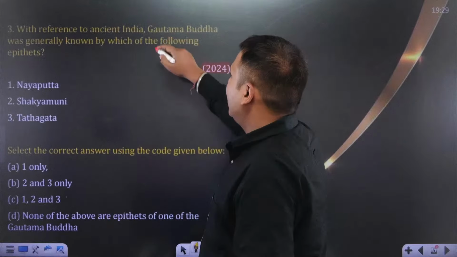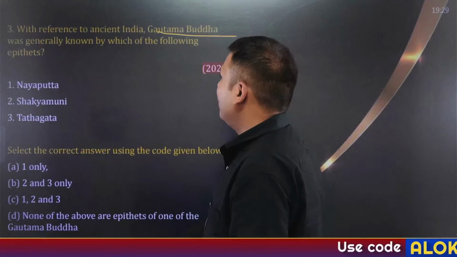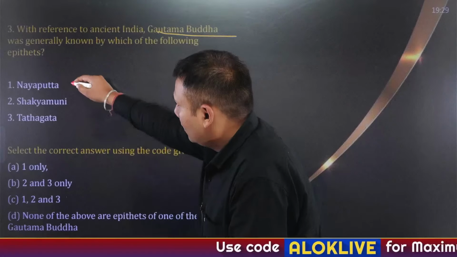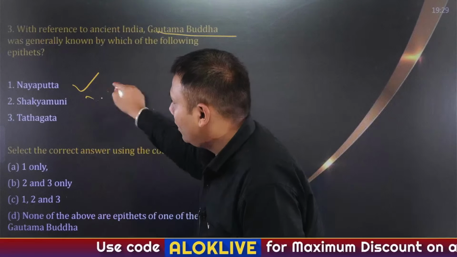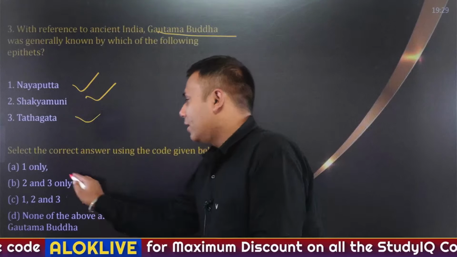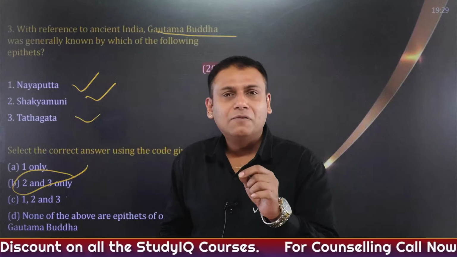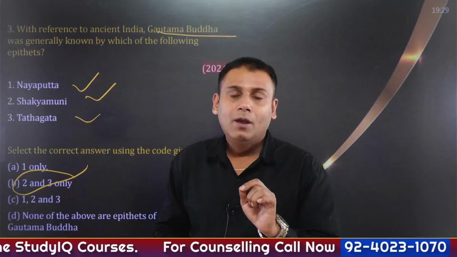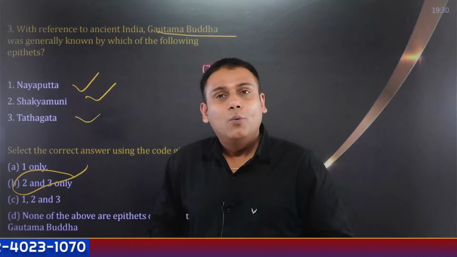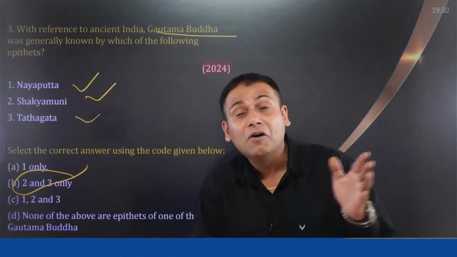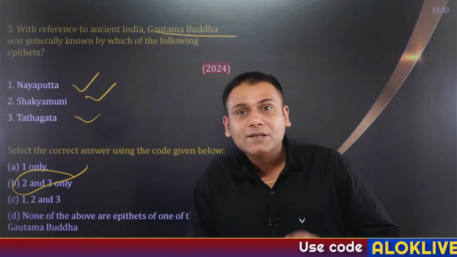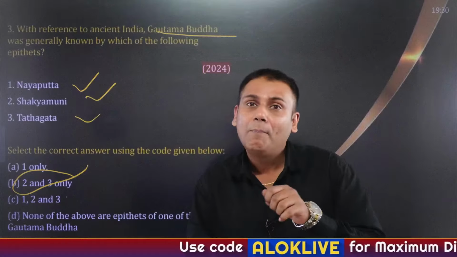Now, with reference to ancient India, Gautam Buddha was generally known by which of the following epithets? Naiput, Sakyamuni, Tathagat. The answer to this question again is B. Now, let's understand this. Listen to me for the next 4 to 5 minutes carefully. I'm pretty sure you don't need to memorize any of the concepts. We have a habit of rote memorization. What is the meaning of the word Tathagat? What is the meaning of Mahabhinishkraman, Mahaparinirvan, Sakyamuni, and so on?